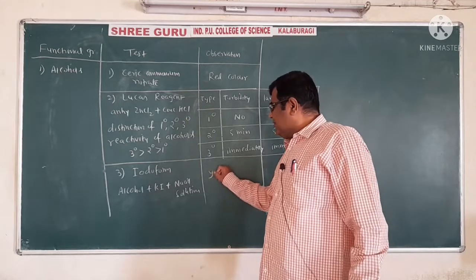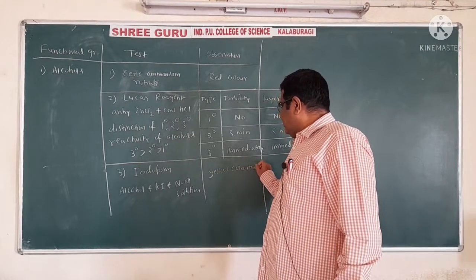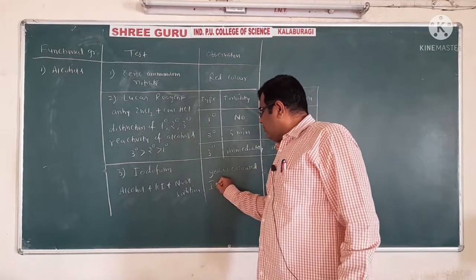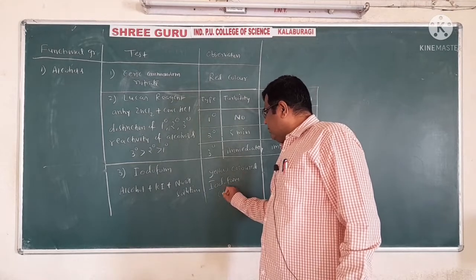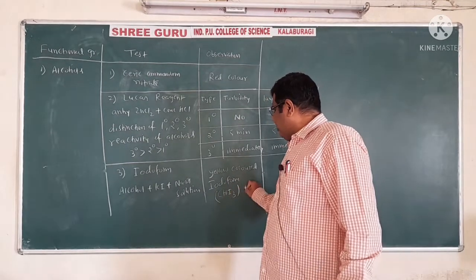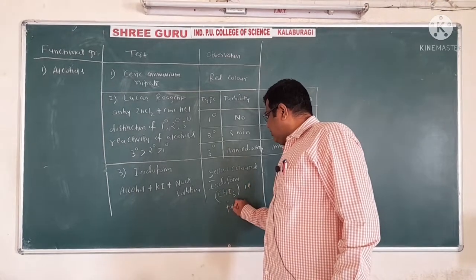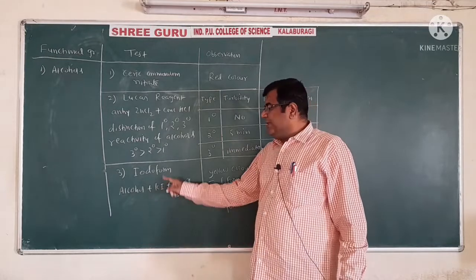The observation is the yellow color iodoform. What is iodoform? We learn this in haloalkanes and haloarenes. This iodoform is our observation.